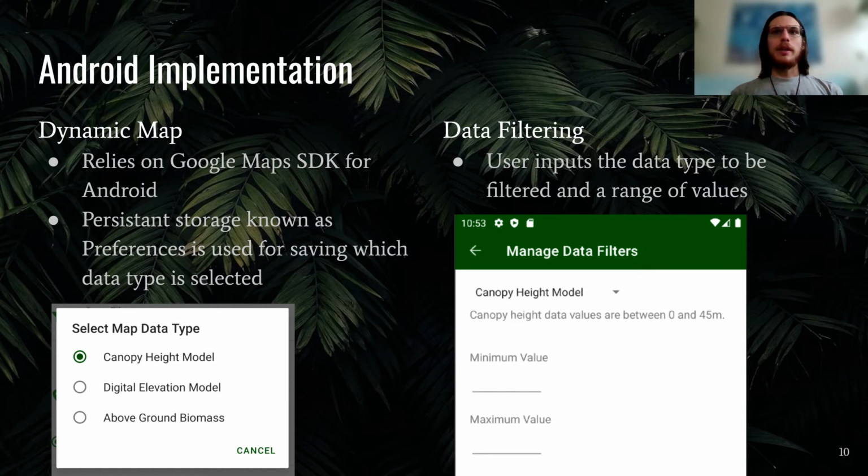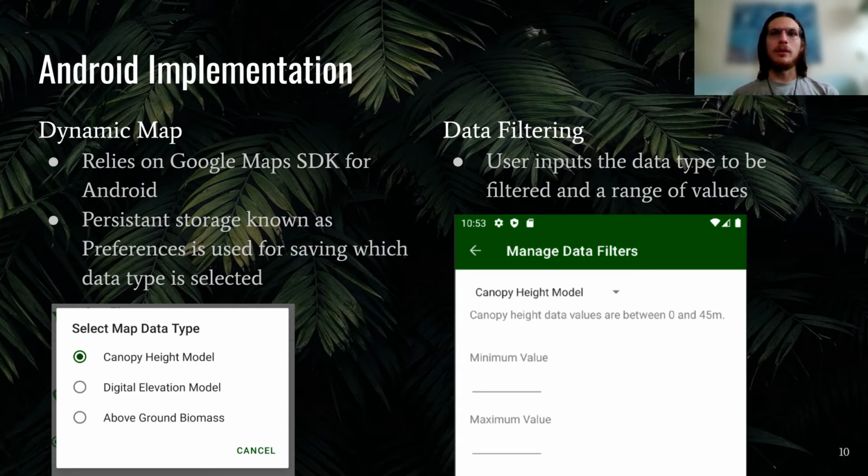Looking closer at our Android app's implementation, we can break it down into separate functional modules. As was mentioned, the map itself is made possible through the use of the Google Maps software development kit for Android. This allows the user to scroll and zoom the map. The user can choose what data type is shown on the map, and this selection is saved in persistent storage known as preferences. This makes it so the user's choice is remembered next time the app is open.